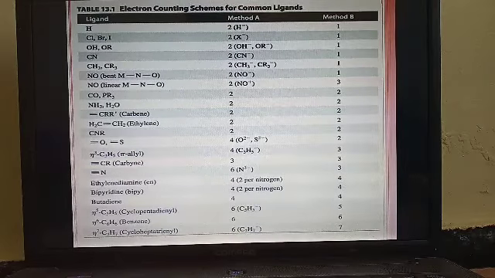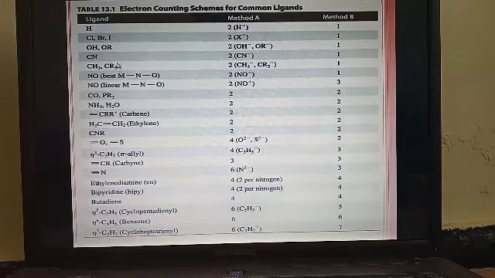We have two methods for counting electrons in the valence shell. One is the ionic method and one is the neutral method. Method A follows the ionic method, and method B is the neutral method. It just varies the number of electrons donated by the ligand. If you are going to calculate the 18 electron rule with the ionic method, you should know how many electrons are donated by the ligand. For example, hydrogen shows a negative charge, so it will donate 2 electrons. By the neutral method it will donate 1 electron.